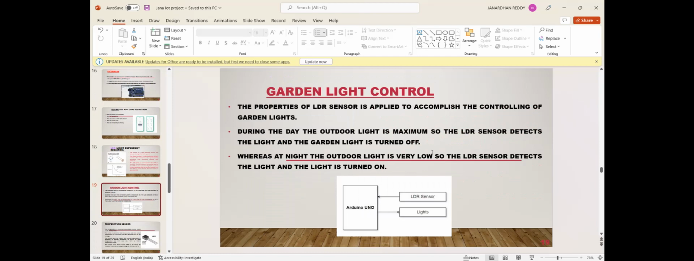Garden light control. I already explained the LDR sensor and lights. The combination of these is garden light control. During the day the outdoor light is maximum, so the LDR sensor detects the light and the garden light is turned off. I already said this one.